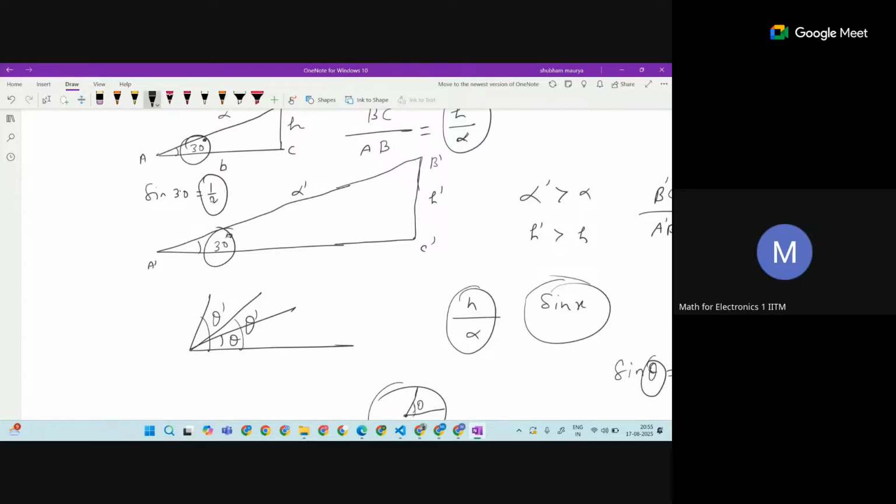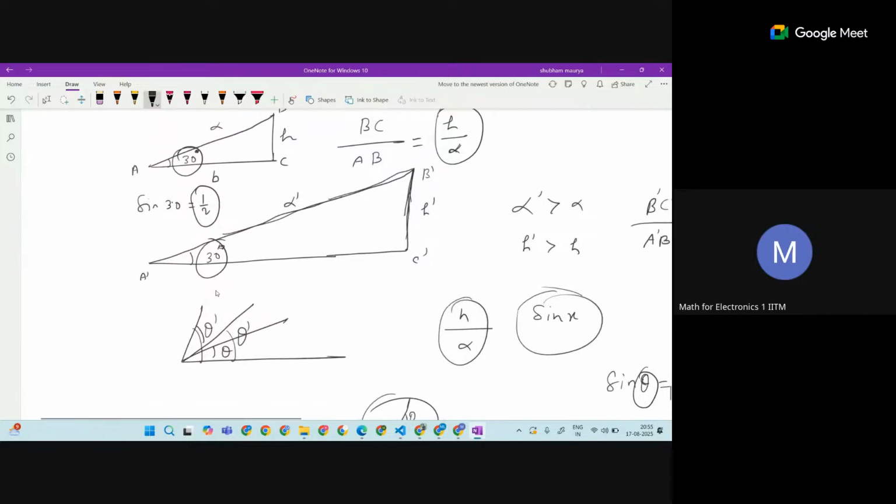So if you have a right angle triangle, however big a triangle you take, the ratio is always going to be the same. But in the case where I change theta, the ratio is going to be different.